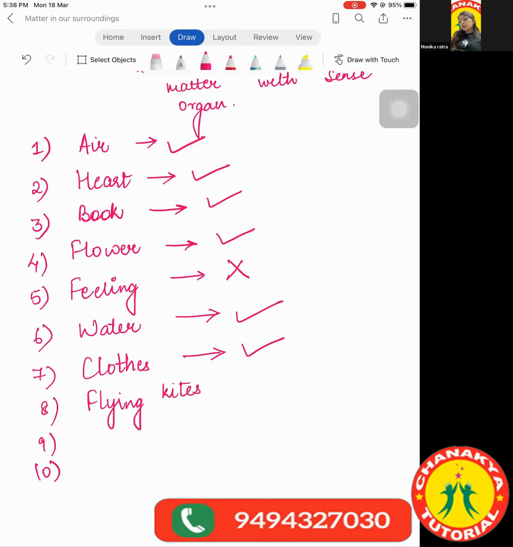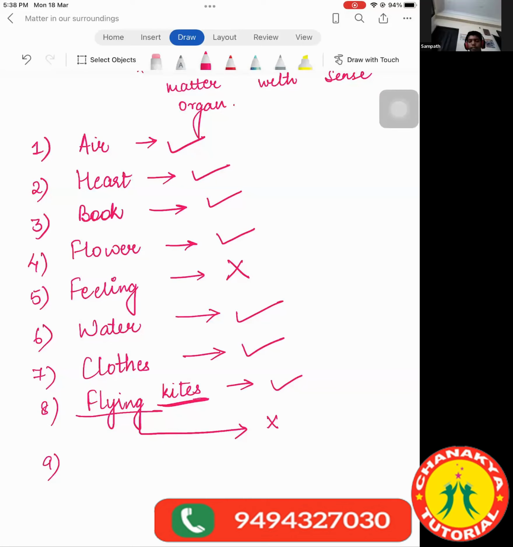Sampath, do you think the kite is matter or not? Ma'am, kites are matter. Is flying matter? No, ma'am. Flying is not matter. So we have to look if anything is matter or not. If we talk about flying kites together, it is not matter because flying is not matter. But kites, if we consider, then it is matter. Okay?